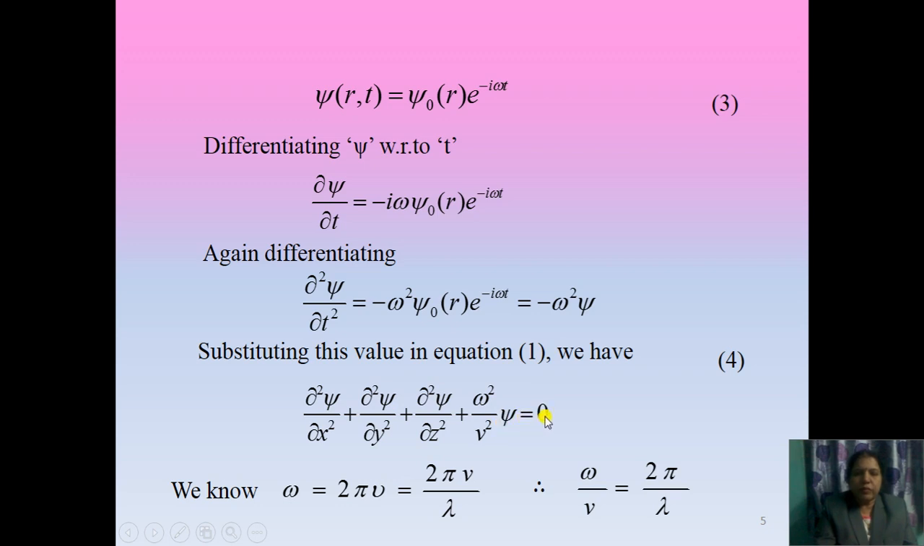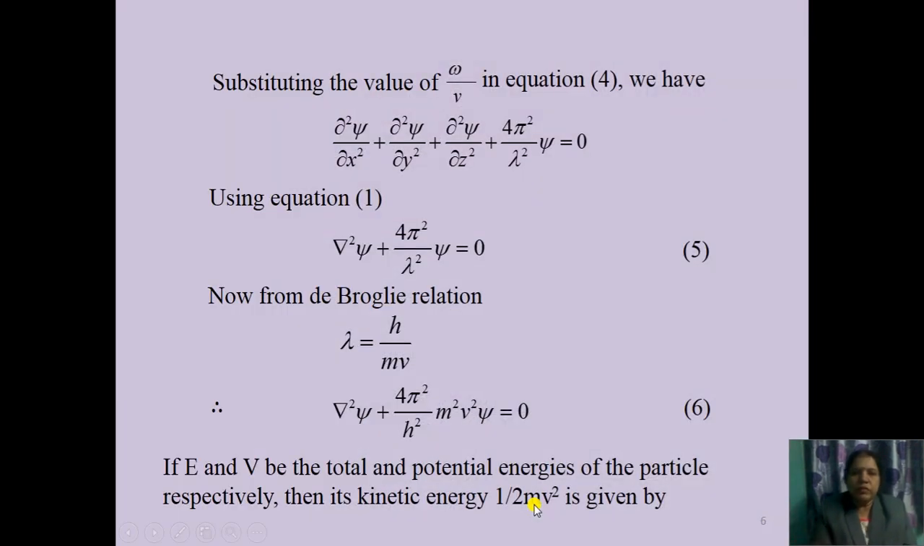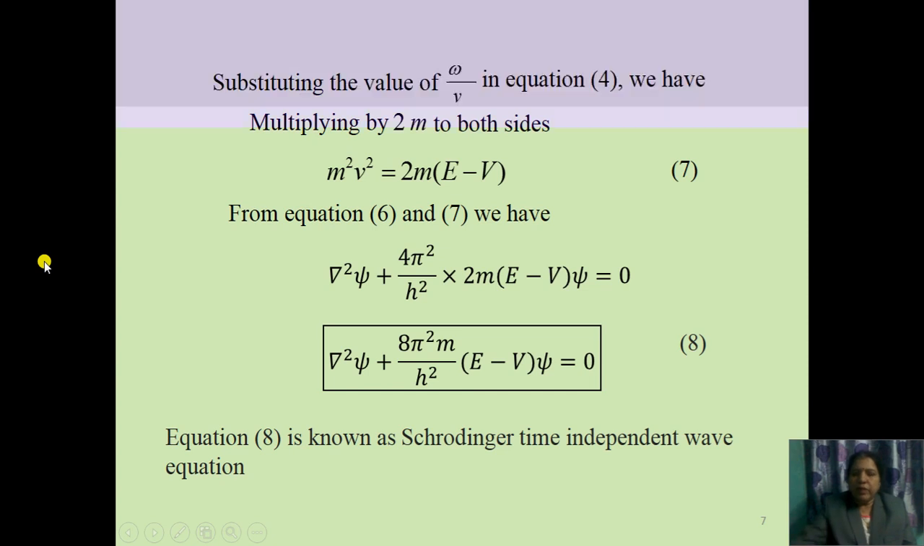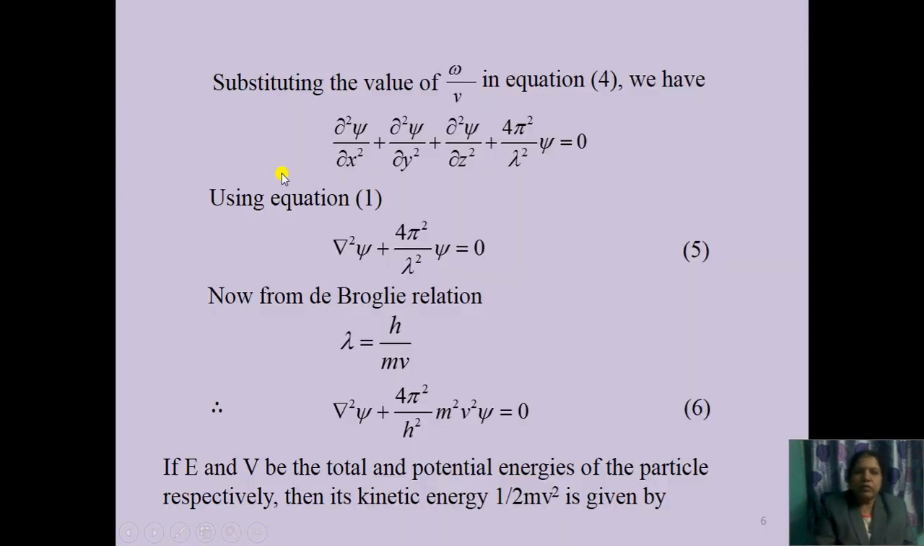equal to 0. Now we know that omega, that is angular velocity, equal to 2 pi into nu. Nu is the frequency and nu equal to velocity upon wavelength, so omega equals 2 pi into v by lambda. Hence we can write omega divided by v is equal to 2 pi by lambda. Now we have to substitute this value in equation number 4.